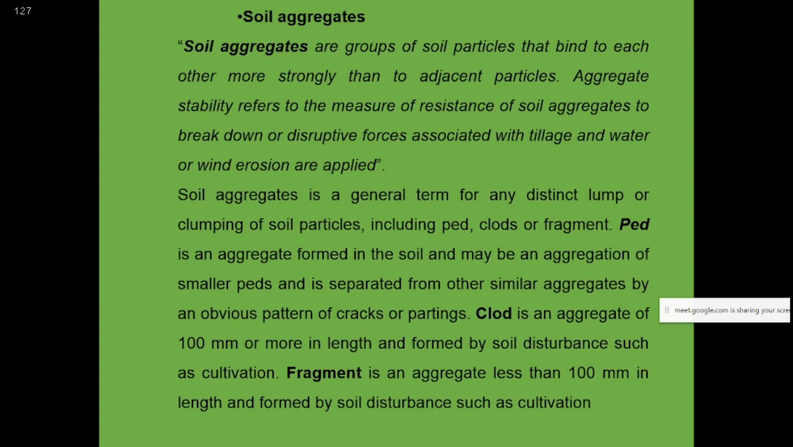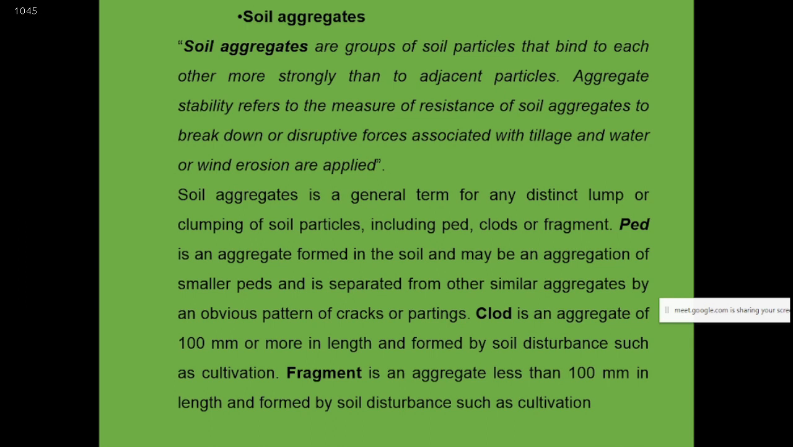Soil aggregates. Now, what are soil aggregates? Soil aggregates are groups of soil particles that bind to each other more strongly than to adjacent particles. So this is what we can say is the soil aggregate. It is a group of soil particles. We know that sand, silt, and clay particles are bound together and strongly made into a structure that is called the soil aggregate.